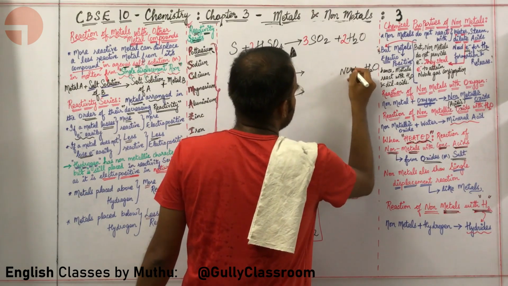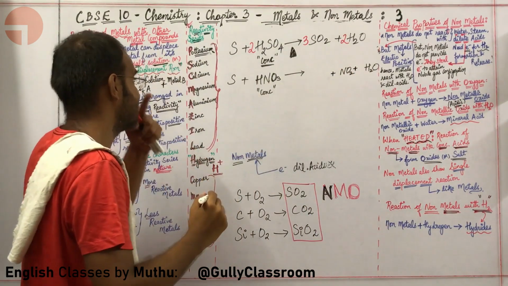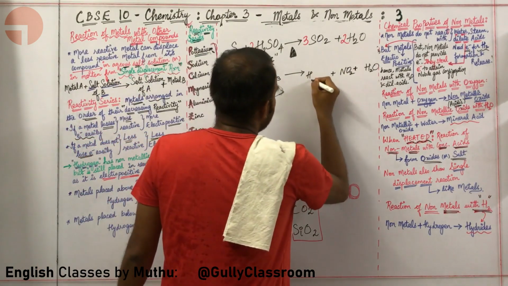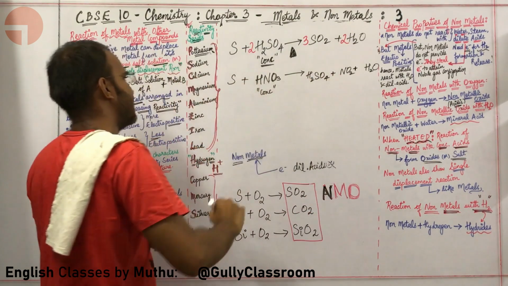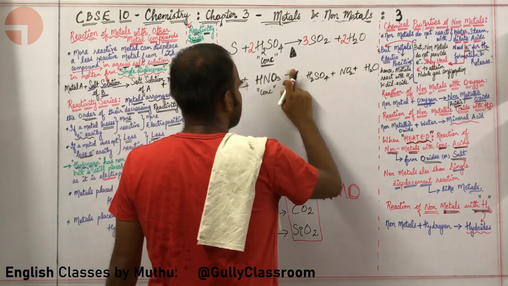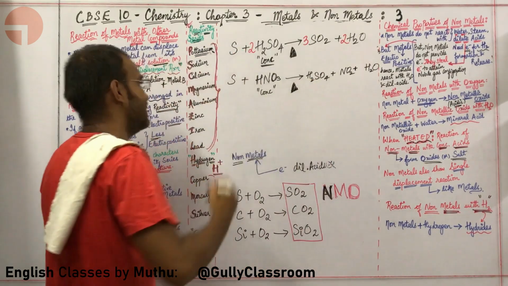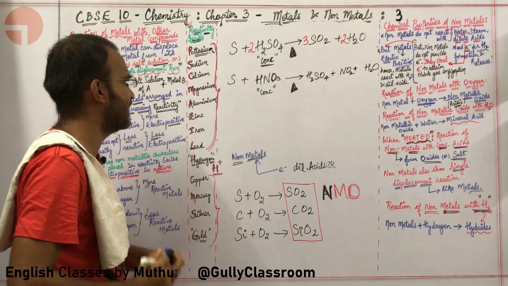So, I am going to put NO2, sir. That is fine. What next? Sir, this nitrogen is going outside, so sulfur will come inside. I am going to put H2SO4, sulfuric acid. This is basically the reaction, sir. That is fine. Obviously, you are going to heat this particular reaction. Okay, how are you supposed to balance this particular reaction?